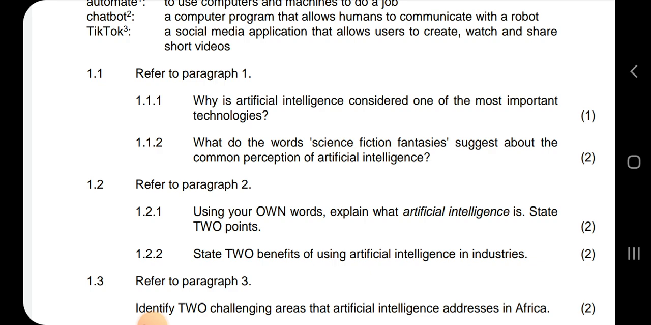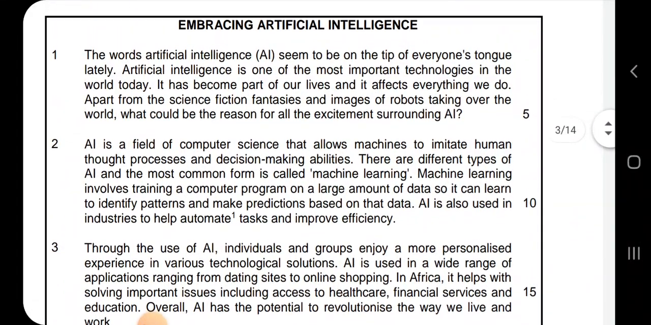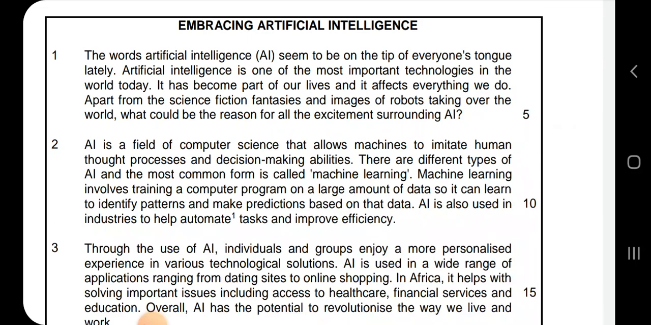So 1.2.1 says, using your own words, explain what artificial intelligence is. State 2 points. Using your own words. Here they say AI is a field of computer science that allows machines to imitate human processes and decision-making abilities. There are different types of AI, and the most common one is called machine learning. So here they have explained what AI is. It says AI is a field of computer science that allows machines to imitate humans through processes and decision-making abilities. So in your own words, if you were to simplify that, what would you say AI is? So that's how you answer this question.